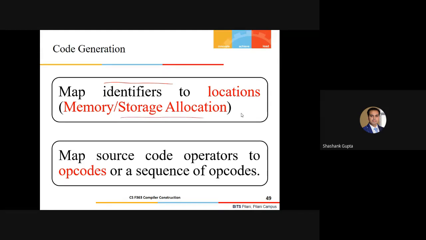We'll also note down the operators which we have used at the source level abstractions, and we'll map them to certain opcodes or sequences of opcodes. All of you are familiar that there are certain existing conventional opcodes available in the assembly language code, which we can utilize in place of these code operators. Fine. But suppose you do not have the existing opcodes for certain code operators. In that case, what will you do as a part of your code generation? My question to you.